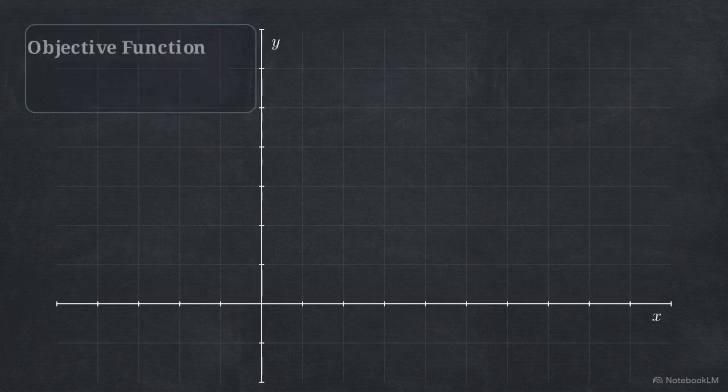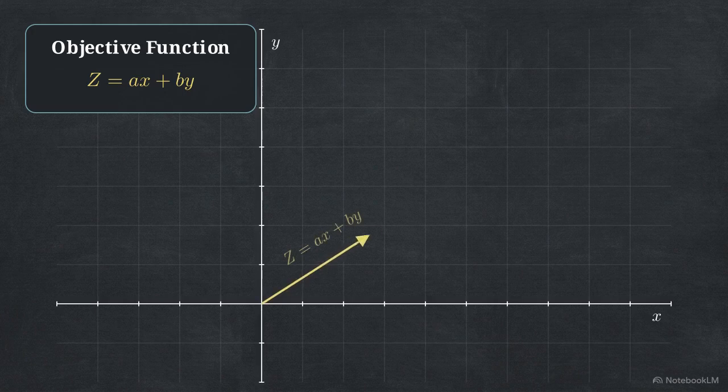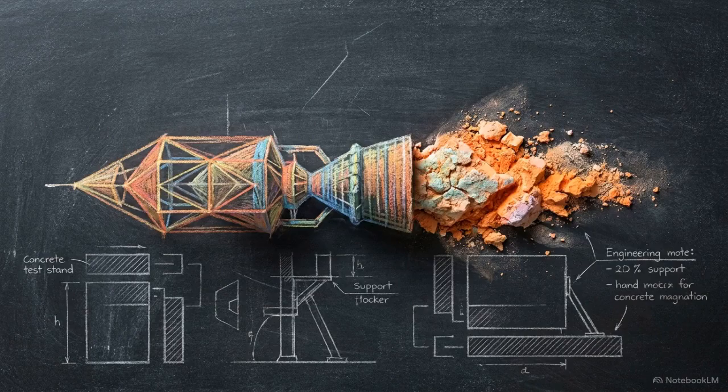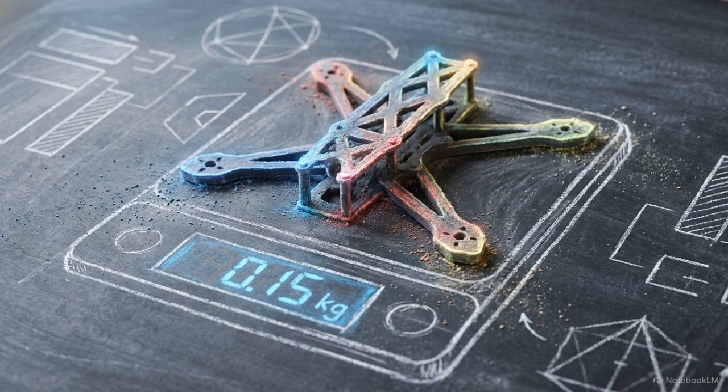This blank Cartesian coordinate plane represents pure mathematical space. We start with pure algebra. The first component placed on this plane is the objective function. Represented by the variable z, this linear equation targets a strict direction. You either want to maximize this function, pushing for the highest possible profit, yield, or thrust, or minimize it, driving down latency, weight, or cost.